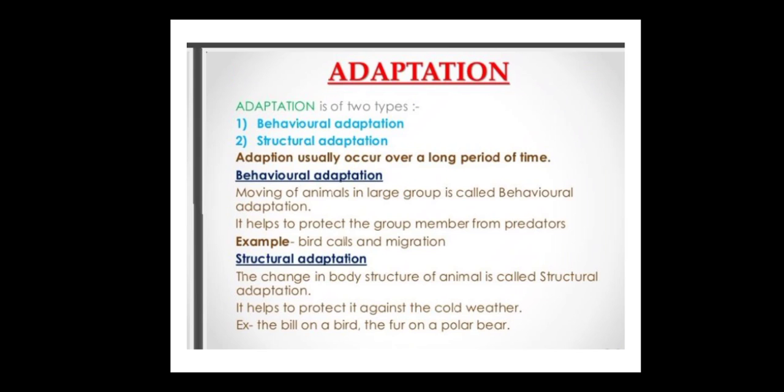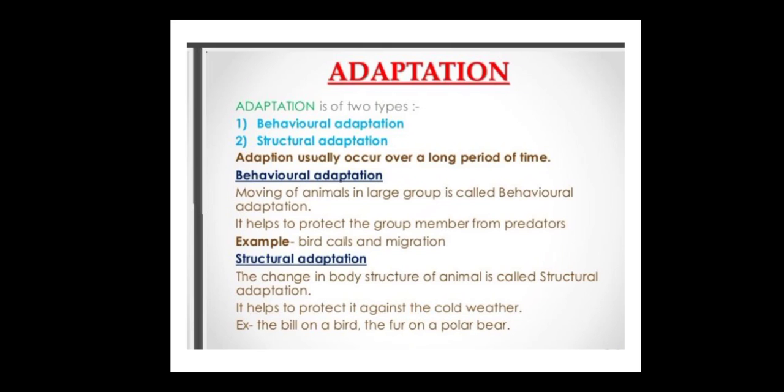Now, adaptations are of two types. One is the behavior adaptation and second is the structure adaptation. Adaptation usually occurs over a very long period of time. Now, what is behavior adaptation? Moving of an animal in a large group is called a behavior adaptation. जब ज़्यादा ग्रुप में जब ज़्यादा एनिमल चल पड़ते हैं, that is moving, then it is called a behavior adaptation. It helps them to protect the group members from their predator.